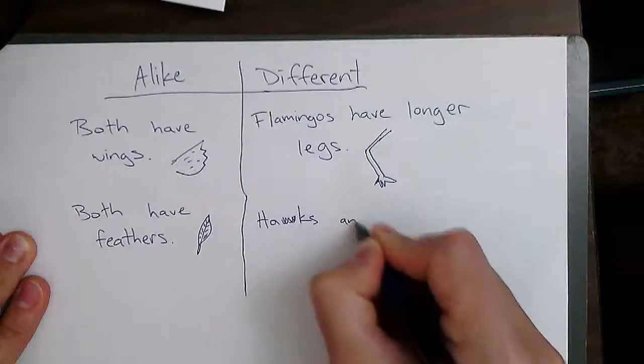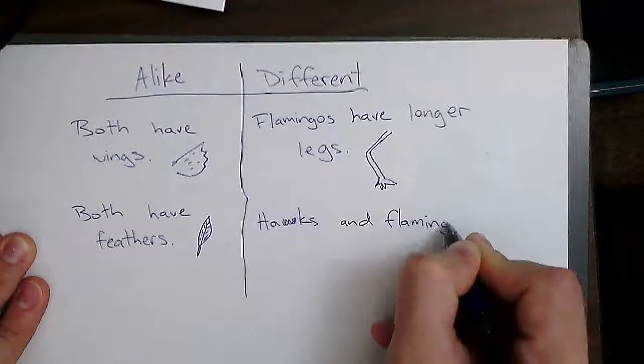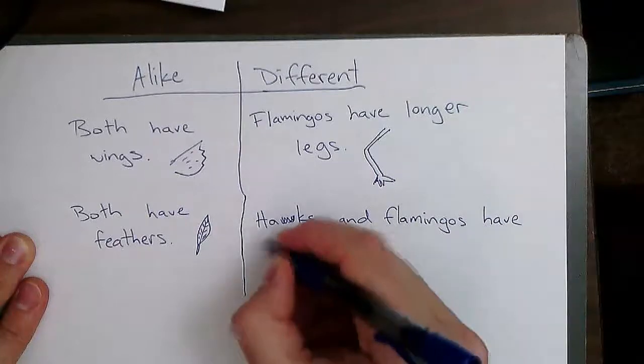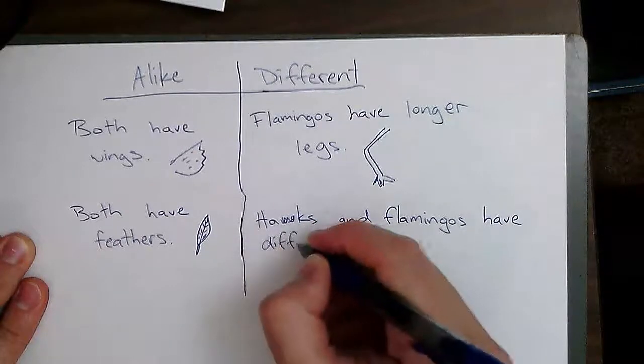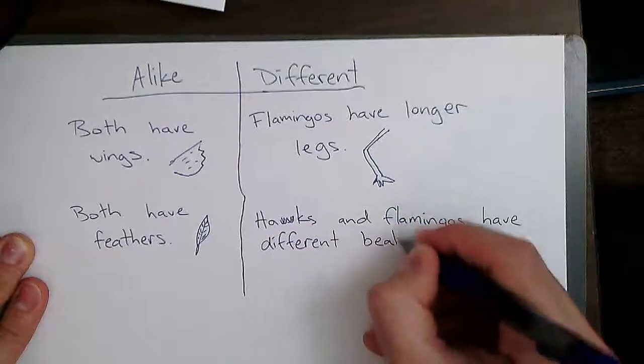Hawks and flamingos have different beak shapes.